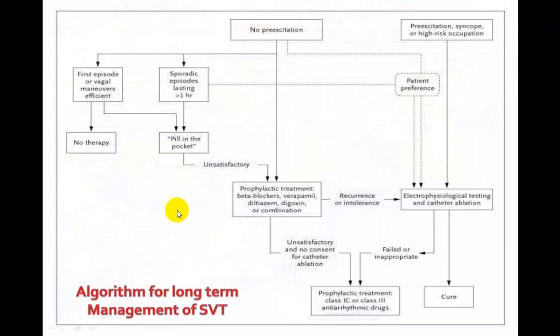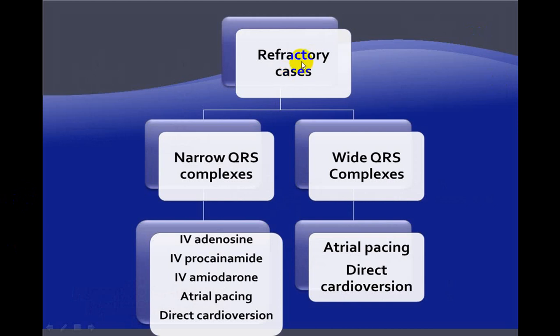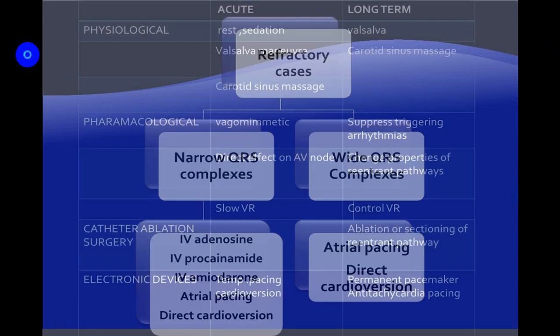And this is the long-term management which is mentioned for a patient who develops a recurrent supraventricular tachycardia or a person who has a persistent supraventricular tachycardia. Long-term management, at leisure time, you can go through whatever I mentioned before. The same thing is repeated. And if there is a refractory case, you will require atrial pacing with direct cardioversion, or if there is a narrow complex or narrow QRS tachyarrhythmia, adenosine should be followed by procainamide or amiodarone, and if that also does not produce response, atrial pacing with direct cardioversion. That should be the way you should proceed.